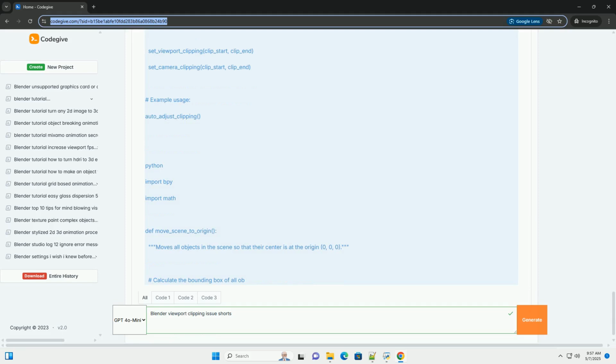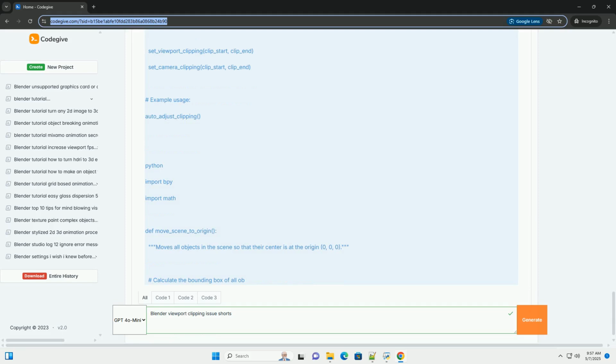7. Using viewport overlays for debugging. Blender provides a display bounds option for objects, which can display a box around the object's bounding volume. This can help you visualize the object's spatial extent and check if the bounding box is partially clipped when the object should be visible. To enable it, select your object, in the object properties go to Viewport Display, and enable Bounds.